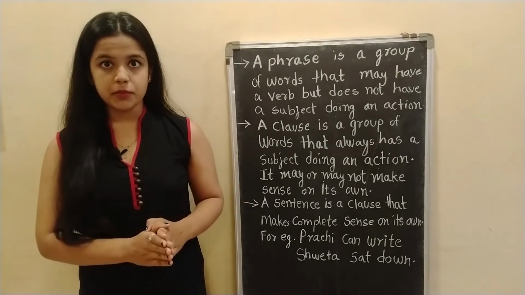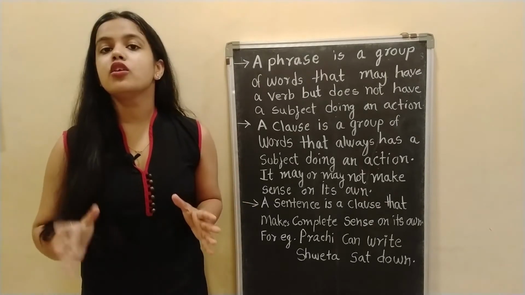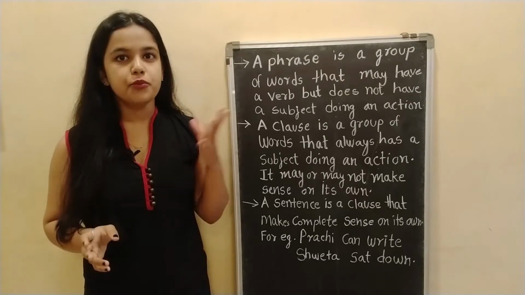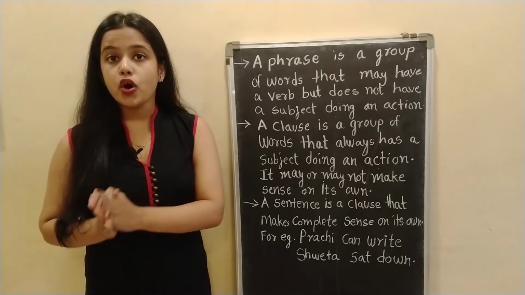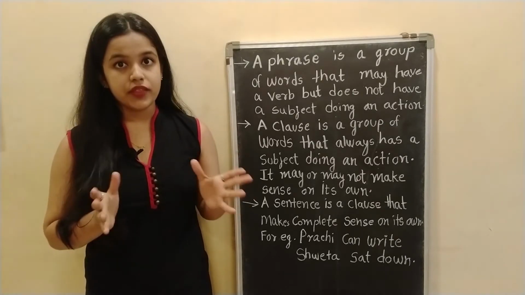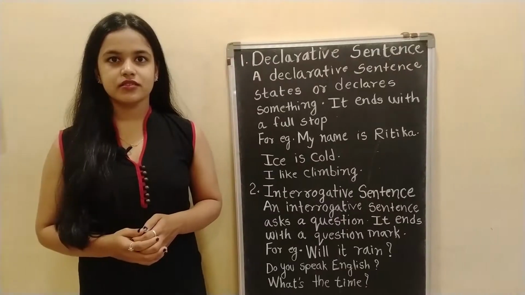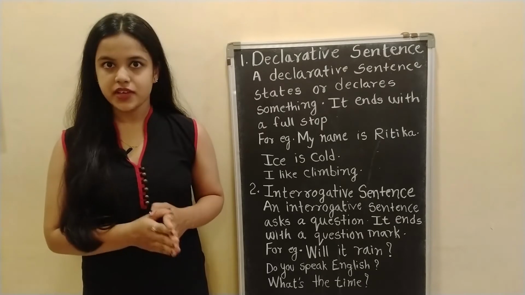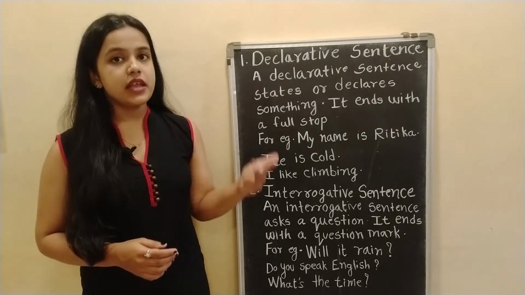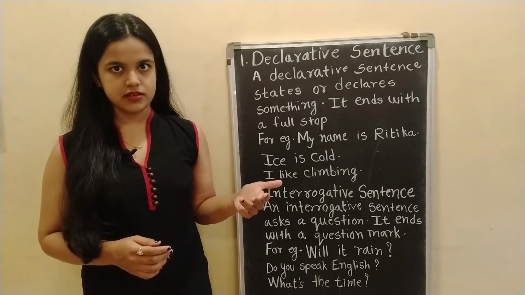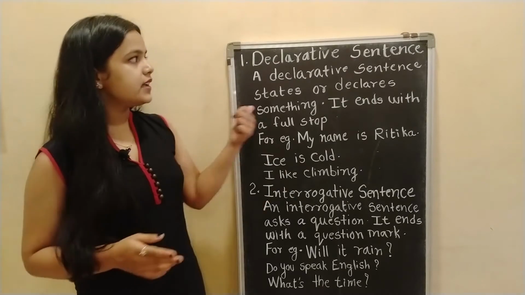But do remember, a complete sentence always has a subject and a predicate, and it must always have a verb. Also, it has to begin with a capital letter. Now, there are four types of sentences: declarative sentence, interrogative sentence, imperative sentence and exclamatory sentence. Let's see what are declarative sentences.